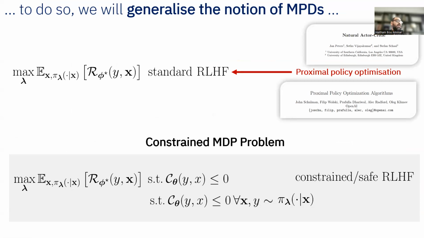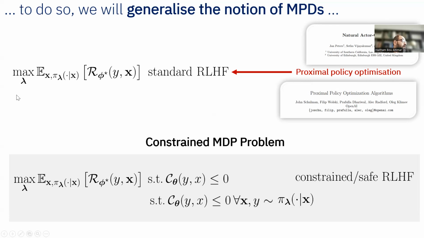Well, what we're going to do now is generalize the notion of MDPs in order to handle this kind of safety constraint. In standard RLHF, you would typically parameterize your policy by some parameter vector lambda. So this would be your policy LLM that you update using the reward in standard RLHF. And you would use something like PPO, proximal policy optimization. I also put natural actor critic here because I think PPO and TRPO are just derivatives of the natural actor critic, which was proposed a long time ago.